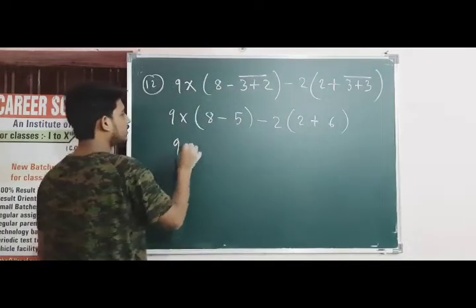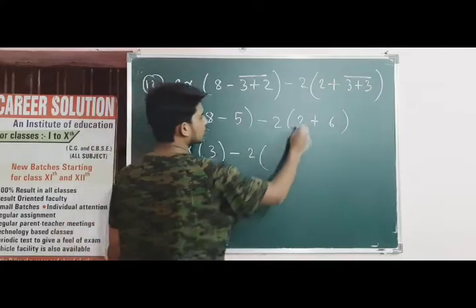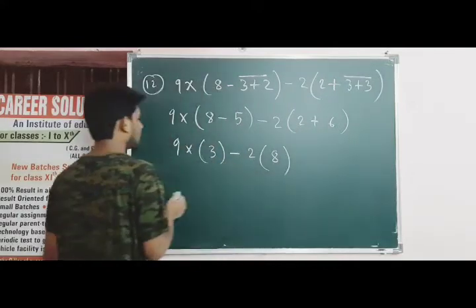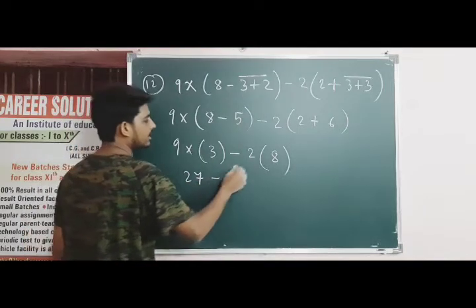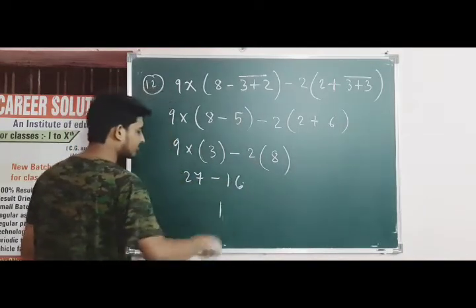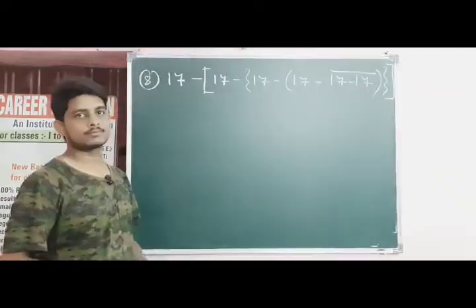So 9 into 8 minus 5 become 3, minus of 2 into 2 plus 6 become 8. What BODMAS says? Do the multiplication. So 9 threes are 27, minus 2 eights are 16, 27 minus 16, 11 is an answer.